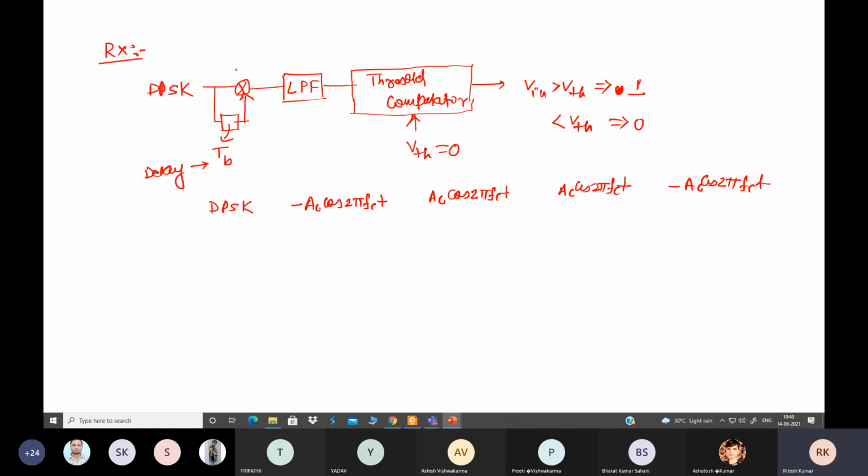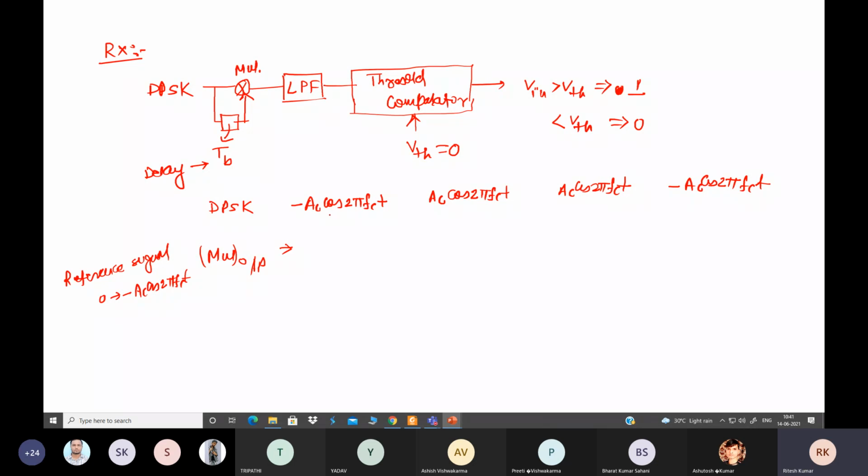Now what should be the multiplier output? This one is the multiplier. So what was our reference signal? If you recall, the reference signal was 0, which means minus Ac cos 2 pi fct. Because when you are starting from here, you need the previous one, because you are reading the delayed version.